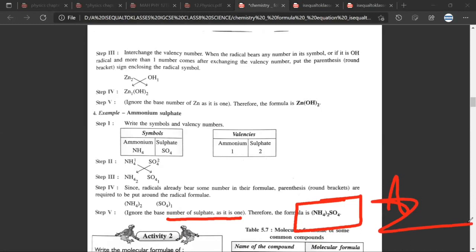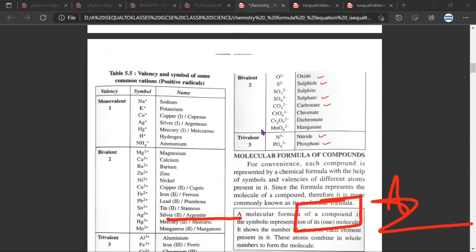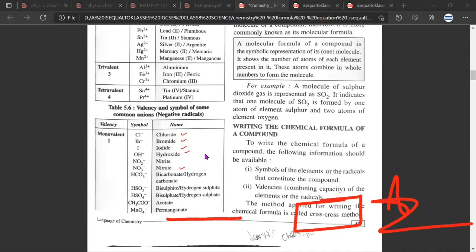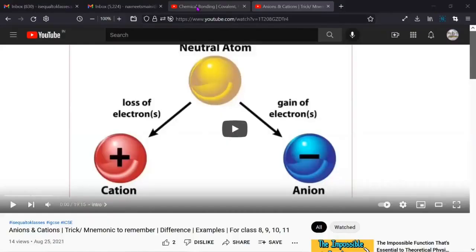Mr. Satya, will you be able to do the homework? Yes, sir. And it'll help you a lot if you write all these valencies and stick them on your table so that you keep looking at them. Slowly you'll start remembering the valencies of the radicals. Any doubt? No, sir. Okay, Mr. Satya. And one more thing, just revise these 2 lectures: the cation anion lecture and the chemical bonding lecture.